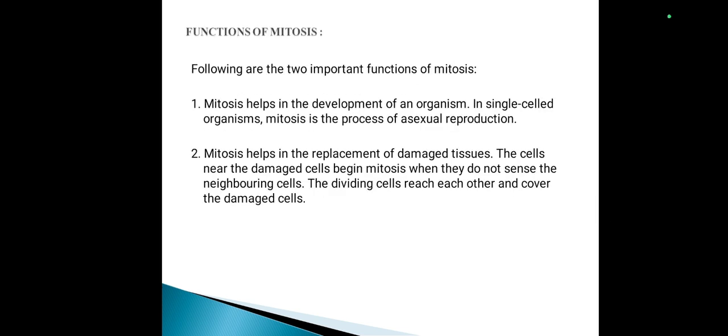So these are the phases of mitosis. Now we'll go towards the functions of mitosis. There are two important functions of mitosis. First, mitosis helps in the development of an organism. In single-celled organisms, mitosis is the process of asexual reproduction. The second important function is that mitosis helps in the replacement of damaged tissue. The cells near the damaged cells begin mitosis when they do not sense the neighboring cells. The dividing cells reach each other and cover the damaged cells.